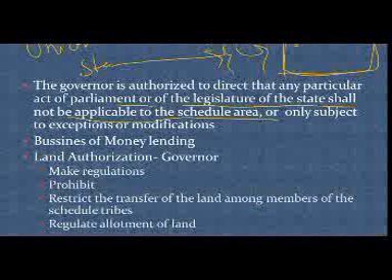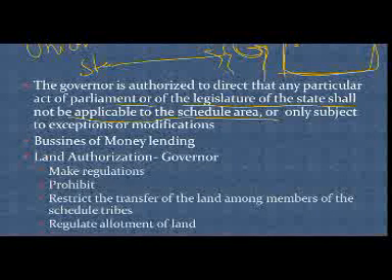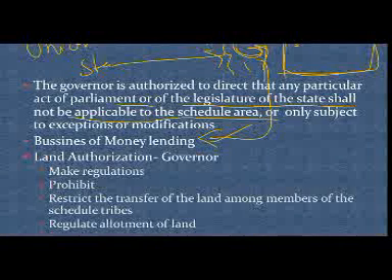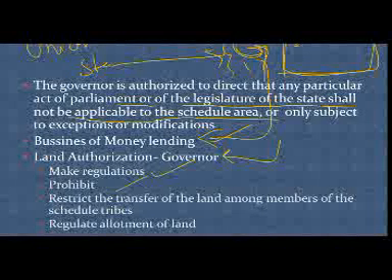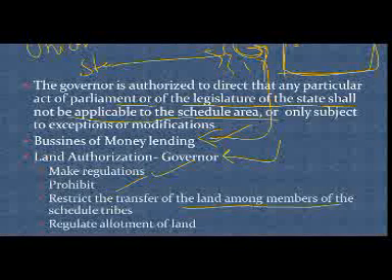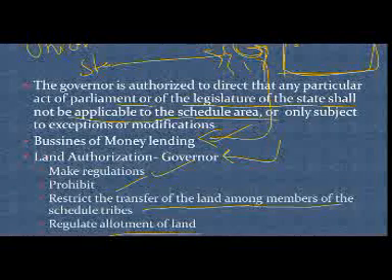So, the governor holds a responsibility here, right? He can allow some of the subjects, but not others. Some of the subjects he can restrain. And not only that, the business of money lending or any land authorization comes under the governor. He can make regulations, prohibit land selling, restrict the transfer of land among the members of the scheduled tribes, and regulate the allotment of land.